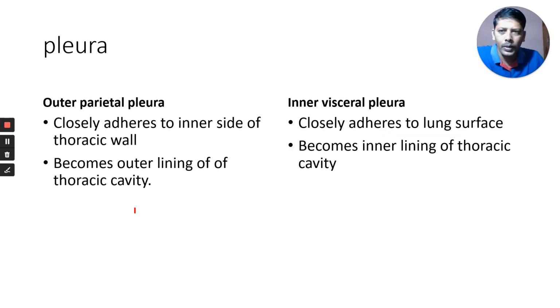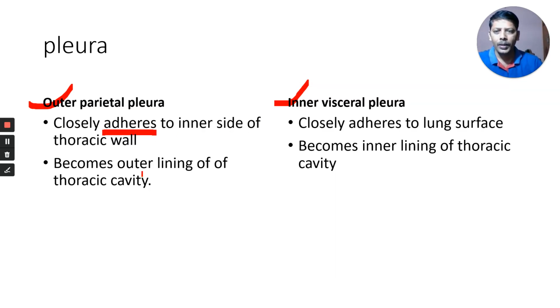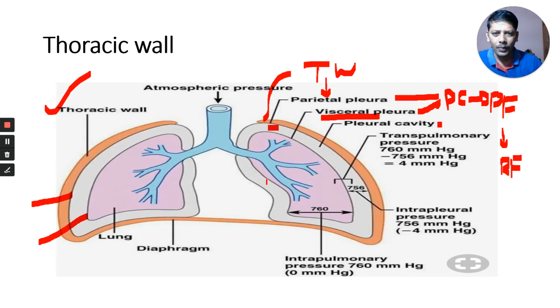Okay, now welcome to the next one. Difference between outer parietal pleura and inner visceral pleura. The parietal pleura closely attaches to the inner side of the thoracic wall. It is very close to the thoracic wall and becomes the inner lining of the thoracic cavity. This is the pleural cavity, also called the thoracic cavity.